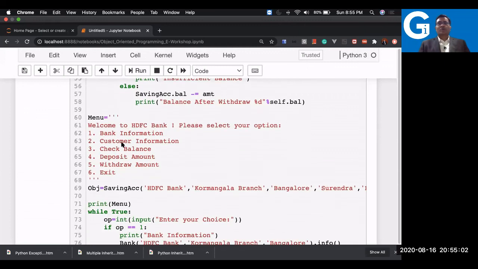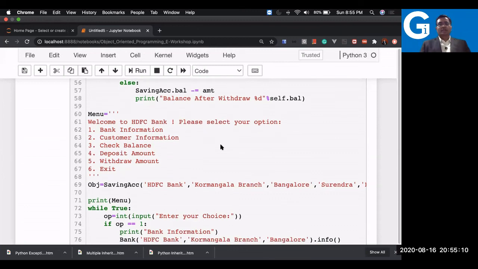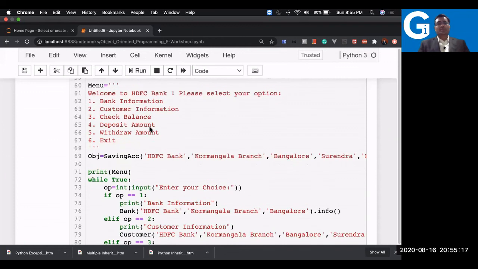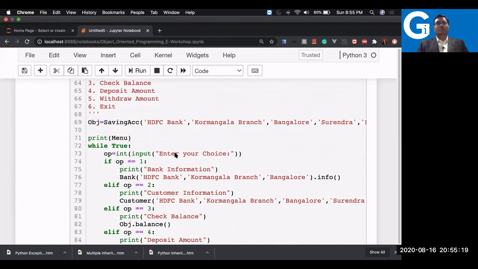So this kind of thing I have written in the logic. And then I wrote one menu here: Welcome to HDFC Bank. Please select your option. In a triple quote string, I wrote the information I want: bank information, customer information, check balance. You want to check the balance, deposit the amount, withdraw the amount, so various options.